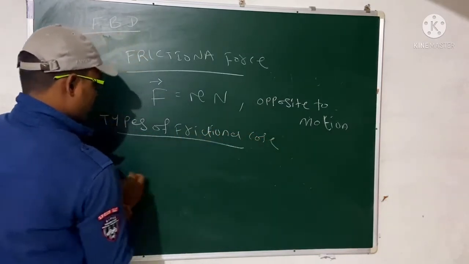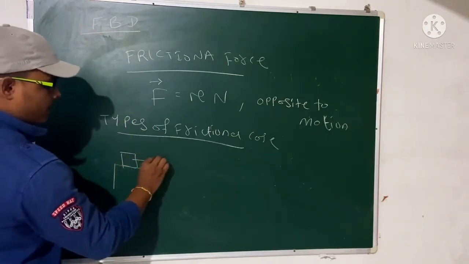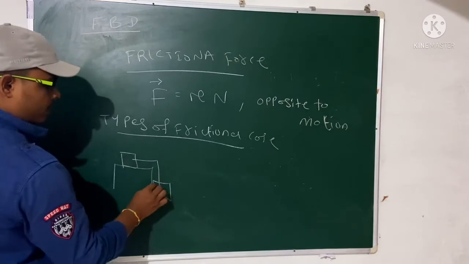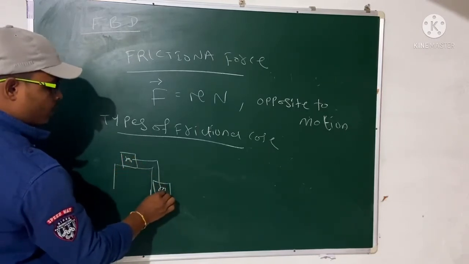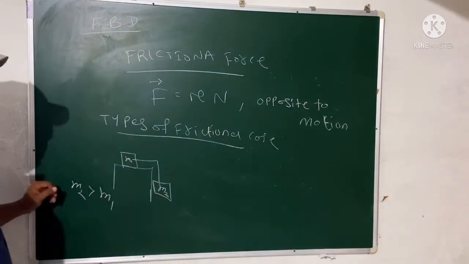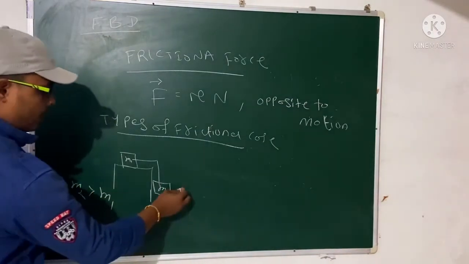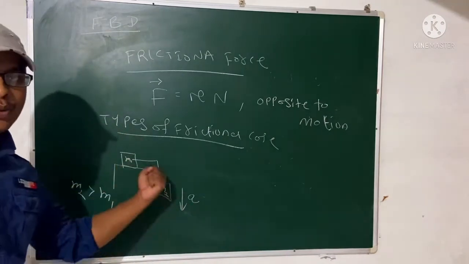One case is that there is a table and an object on it, and the object is pulled by another object, right? So this is M1 and this is M2. If M2 is greater than M1, what will happen? The motion will get started and M2 will move downward.